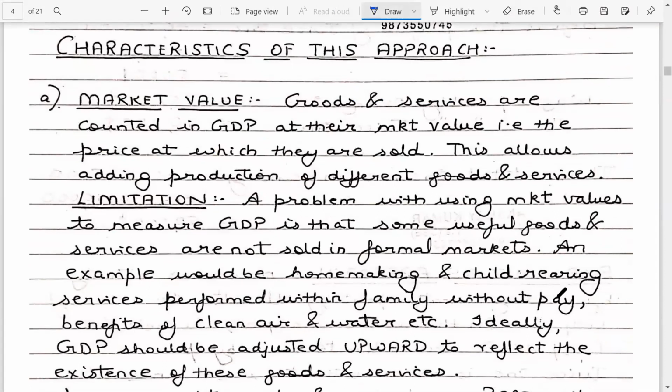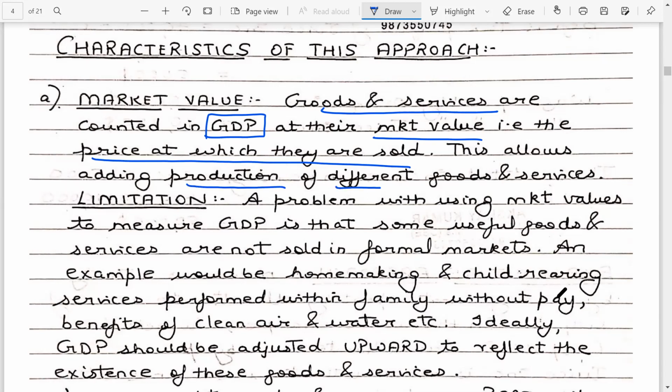When you are evaluating GDP, goods and services are counted in GDP at their market value, that is the price at which they are sold. This allows you to add the production of different goods and services, because different goods and services can be measured in terms of their market prices.